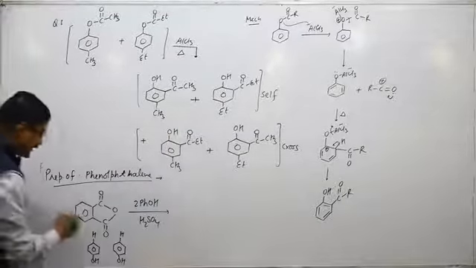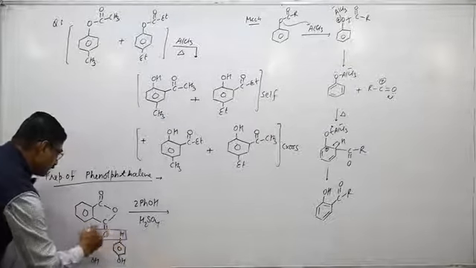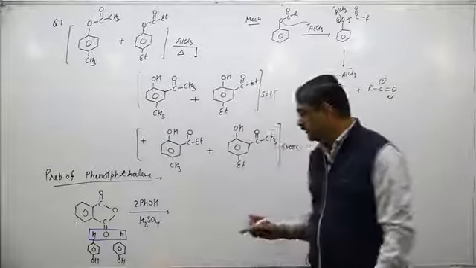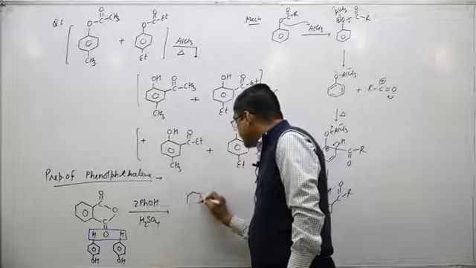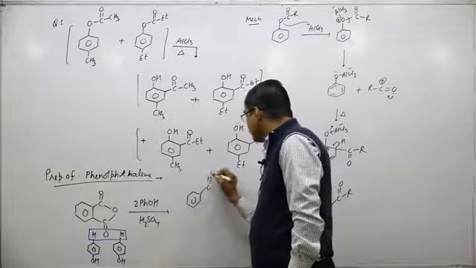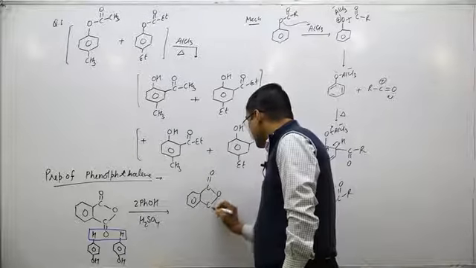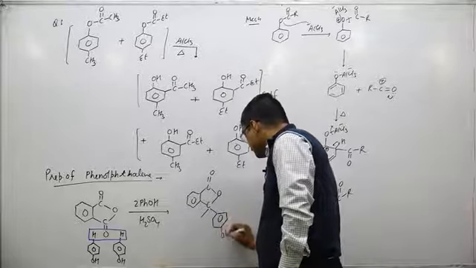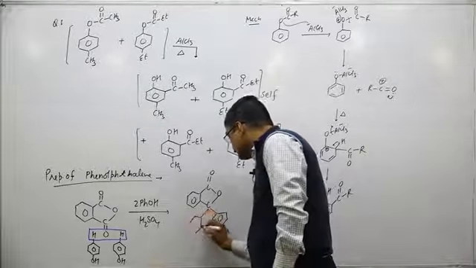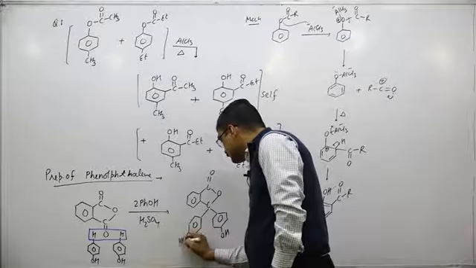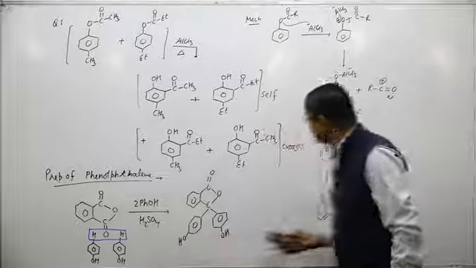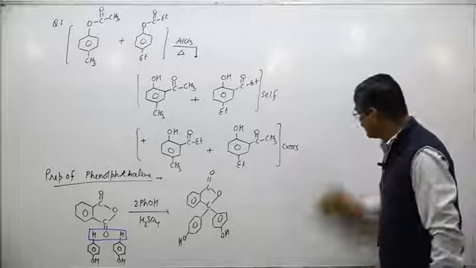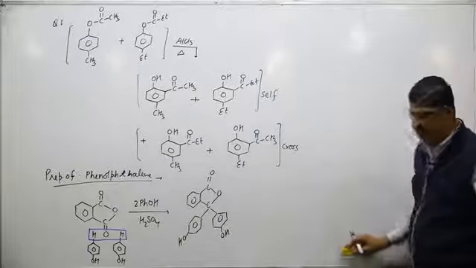Phenol is ortho para directing. So a water molecule is removed overall, and the phenolphthalein is obtained. Phenolphthalein is used as an acid base indicator in some titrations. So this is the phenolphthalein. Phthalic anhydride plus phenol in acidic medium, the product is phenolphthalein.